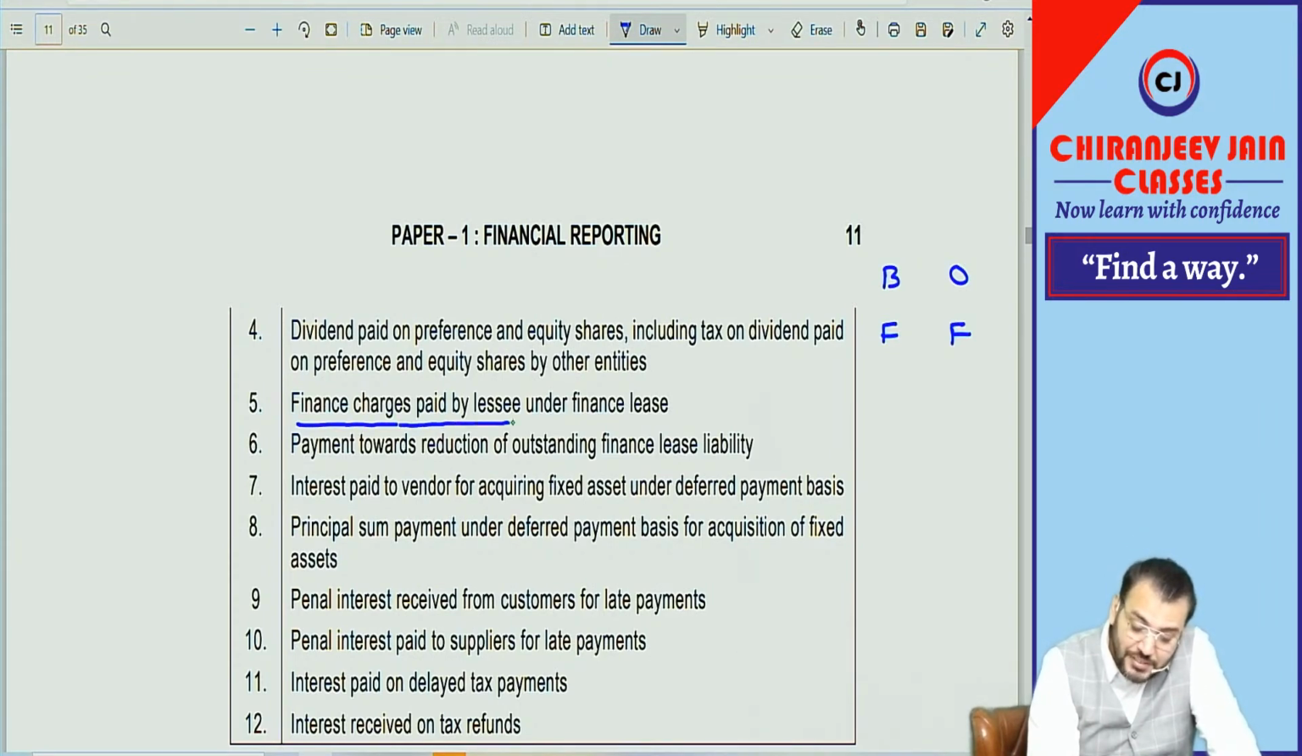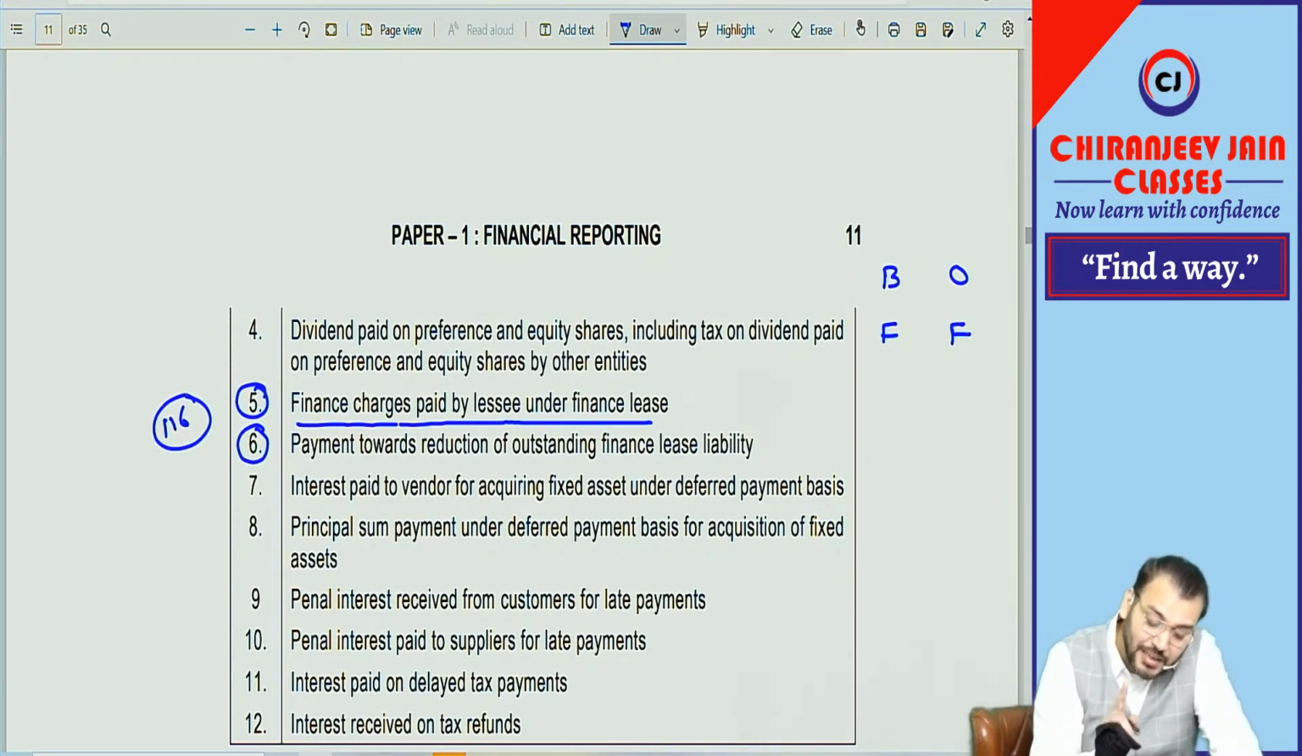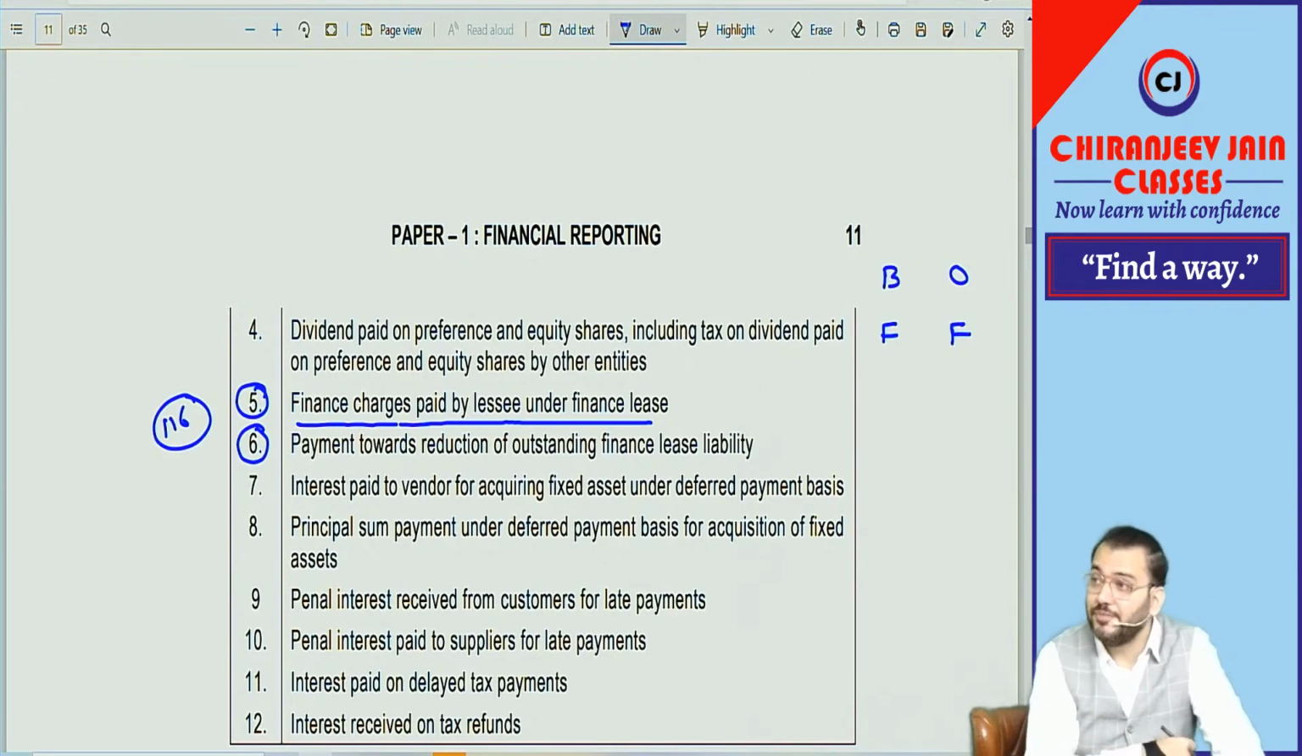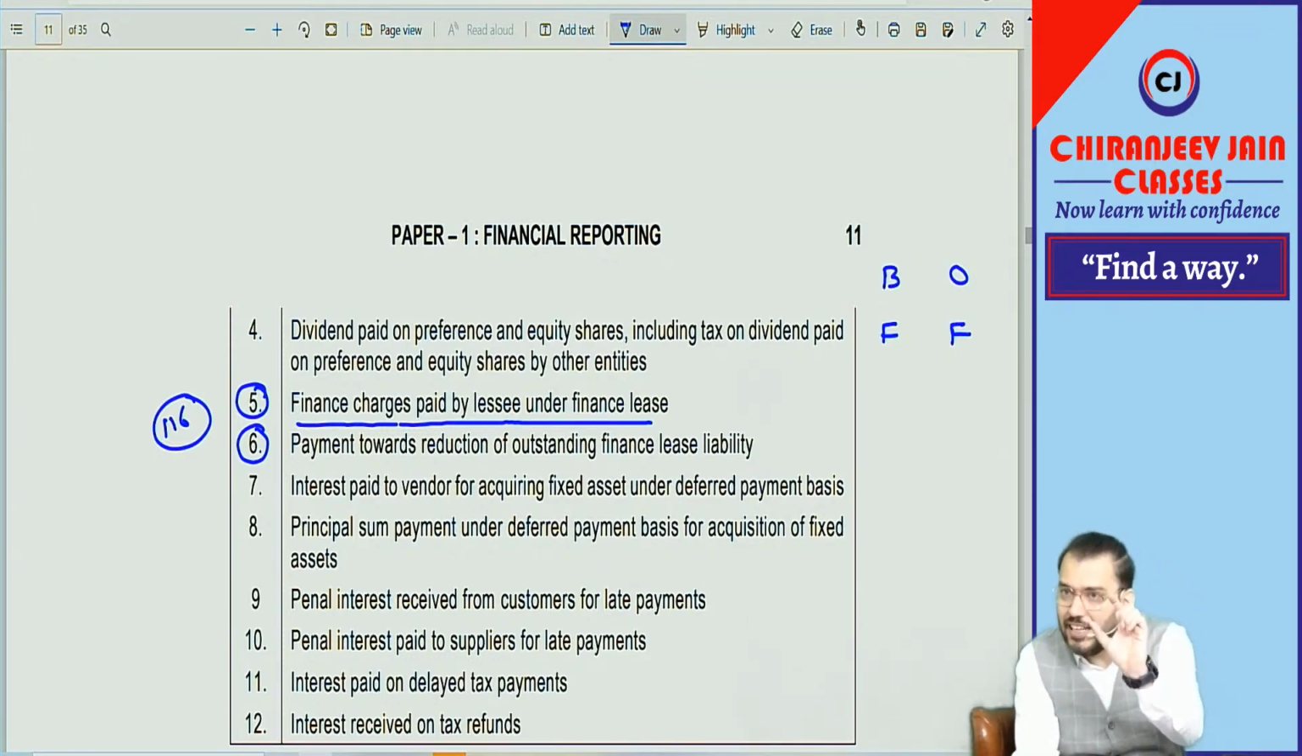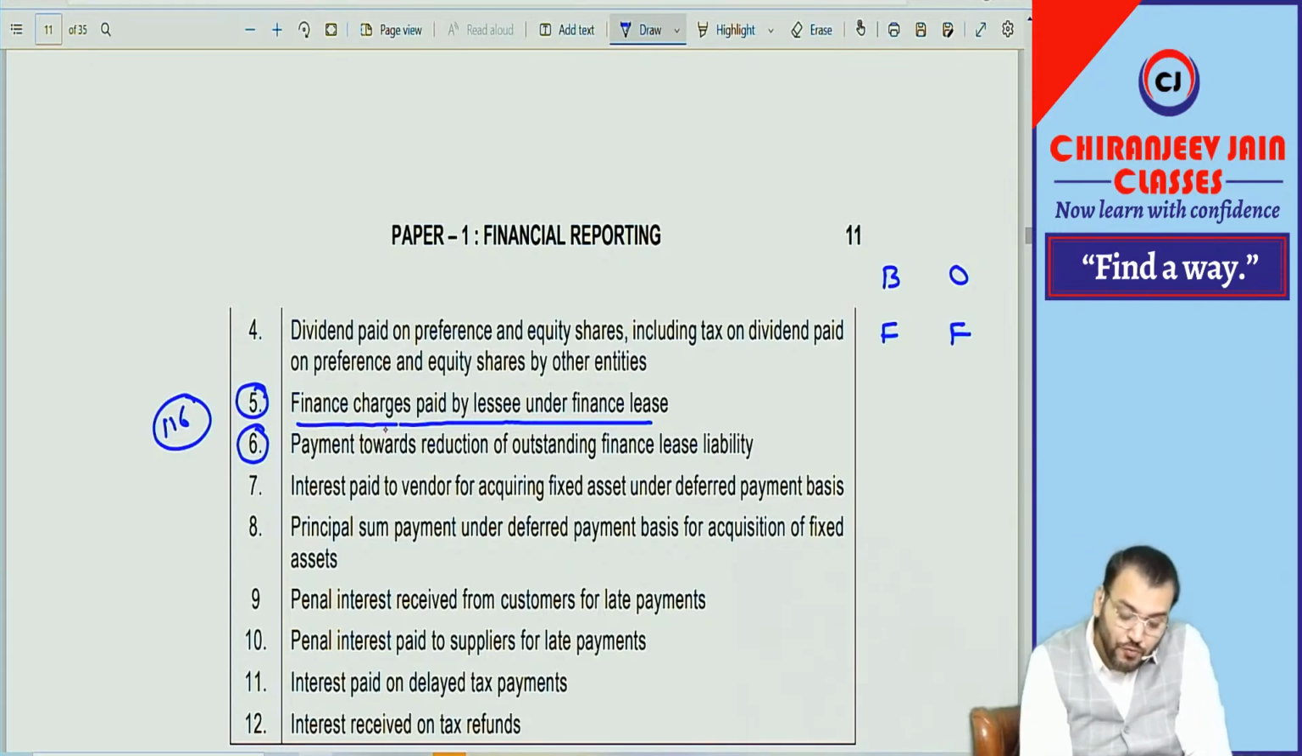Finance charges paid by lessee under finance lease. This we have discussed, points number 5 and 6 under Ind AS 116, and I said at that time this is now important. You remember. The finance charge paid by lessee under finance lease means, can you say here paid by lessee? So here lessee is either a banking company or the entity, the entity is lessee. Correct. So finance charge paid by lessee under finance lease, tell me, for both it will be what? Financing activity.